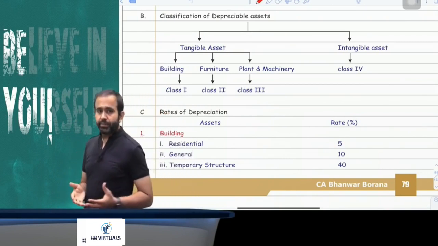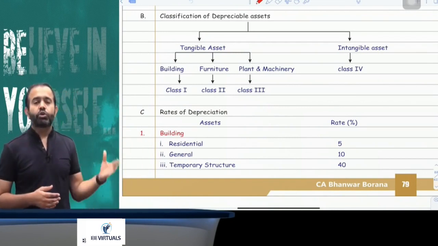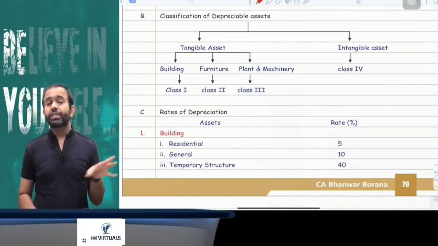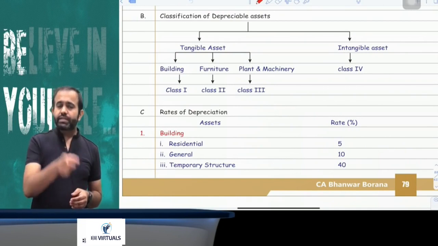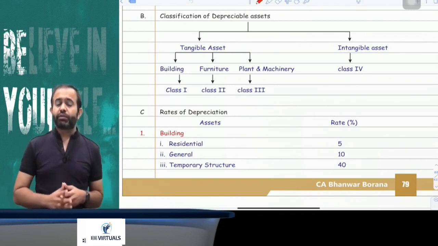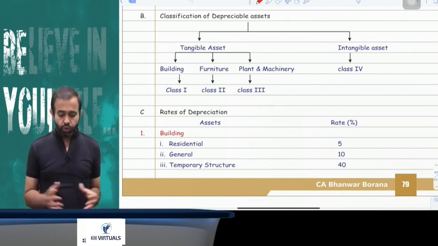Now intangible asset includes goodwill, patent, copyright, trademark, franchise, design, formula, all of that is included in intangible asset. Now try to understand, goodwill is also treated as an intangible asset. If you purchase goodwill, you can claim depreciation on that goodwill.